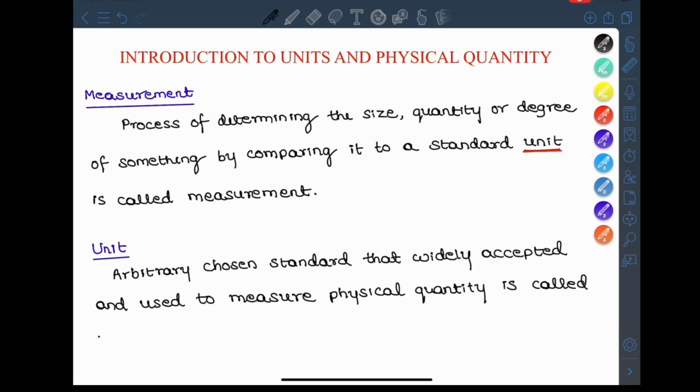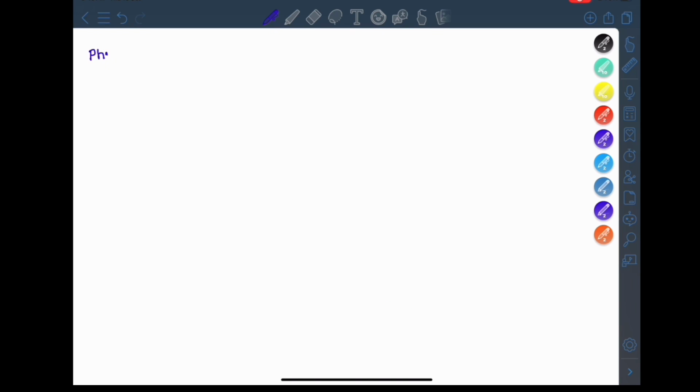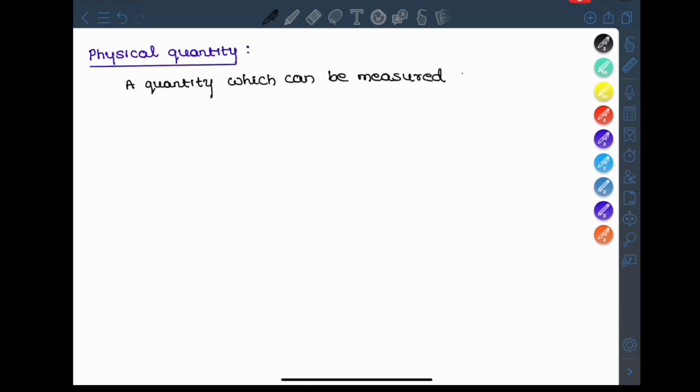So then, what is a physical quantity? A physical quantity is a quantity which can be measured and by which various physical happenings can be explained and expressed in the form of laws.